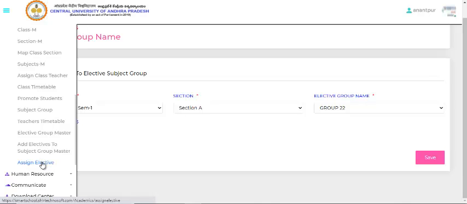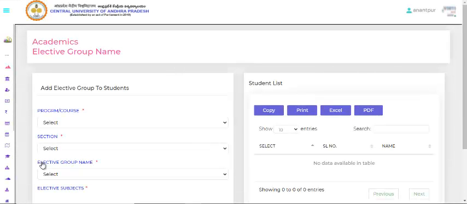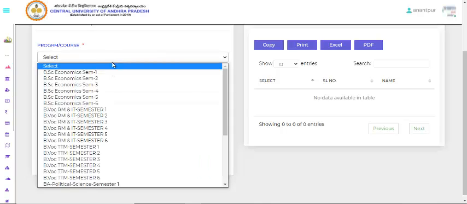And next we are coming with assign elective, where I can assign the subjects.